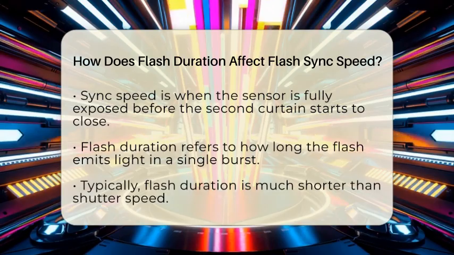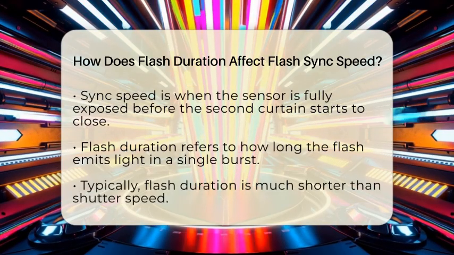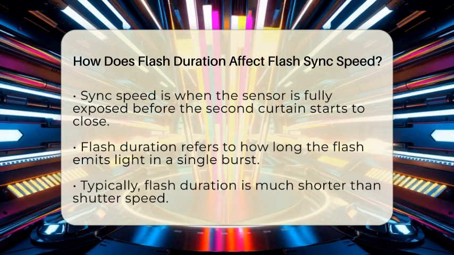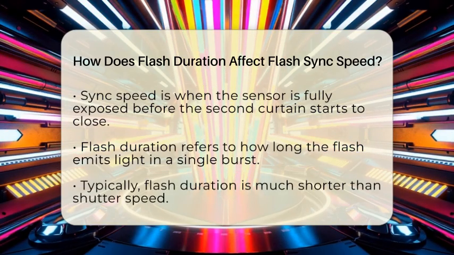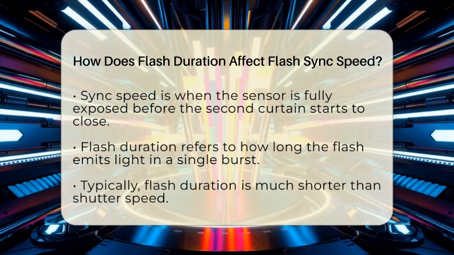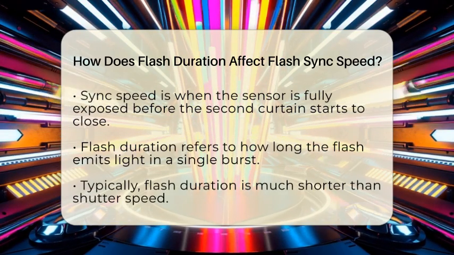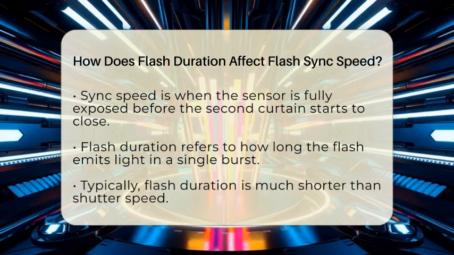If the flash duration exceeds the time the shutter curtains are fully open, part of the sensor will be covered by the closing curtain. This leads to uneven lighting or dark bands in your image. Let's look at practical examples.